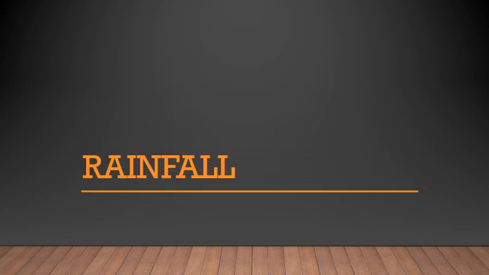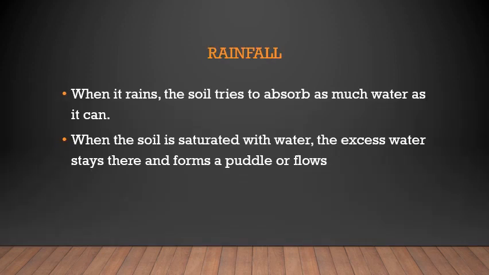First, to begin with, we will see how rainfall affects soil erosion. When it rains, the soil tries to absorb as much water as it can. When the soil is saturated, the excess water stays there and forms a puddle or flows. Basically, the soil can absorb only a certain amount of water. After that, it has to let go of that water. The water cannot seep inside the soil. So when the water flows, it takes away the topsoil with it.